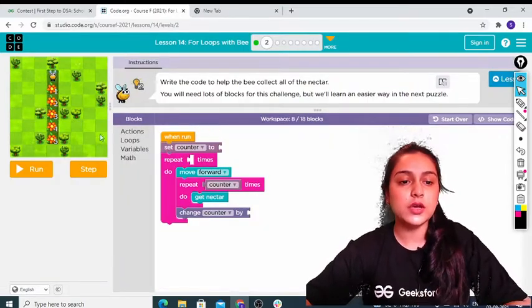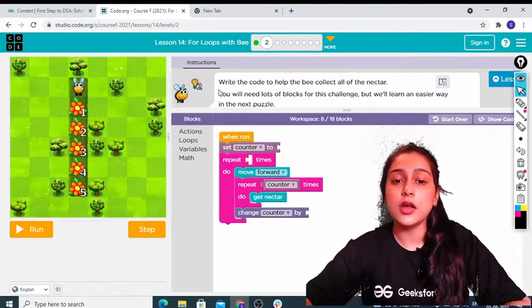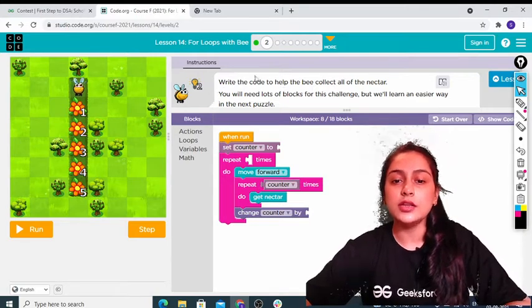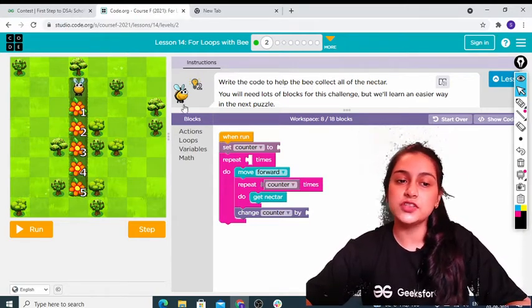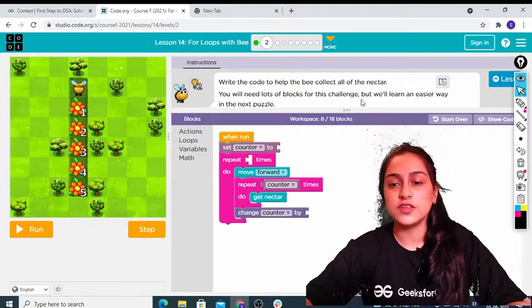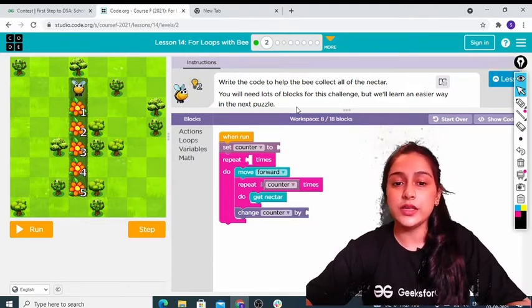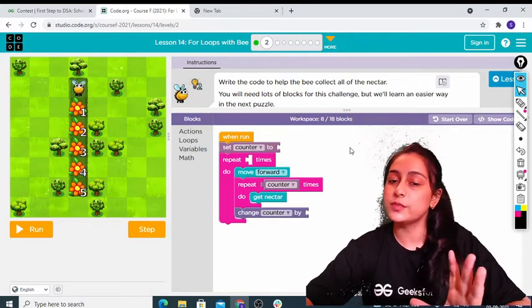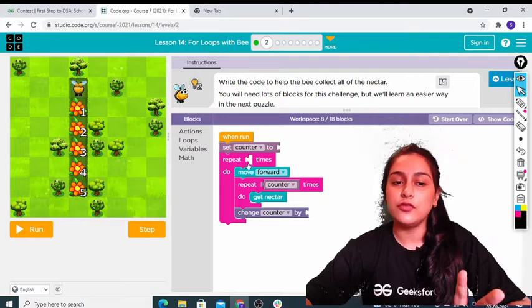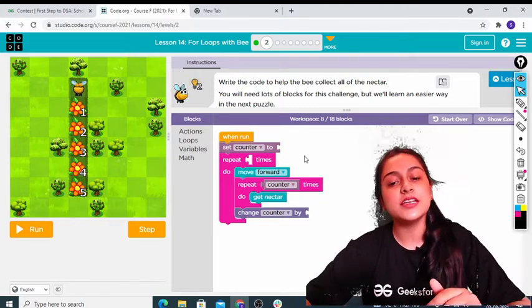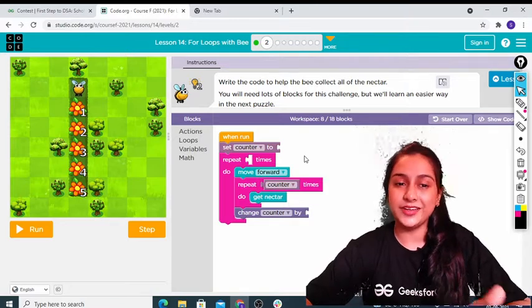Okay, so here is the new thing. Here's the second thing. Okay, let's first read the instructions as we always do. Write the code to help the bee collect all nectar. So this bee wants to collect all the nectar. You need a lot of blocks for this challenge, but we'll learn an easier way in the next puzzle. So there is some code, and we have to add some blocks. This is basically a puzzle thing. We have to add some blocks according to what we feel is right. And in the next slide, we are going to learn a better way to do this.